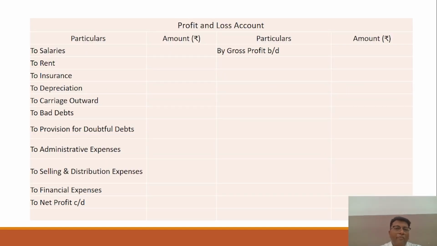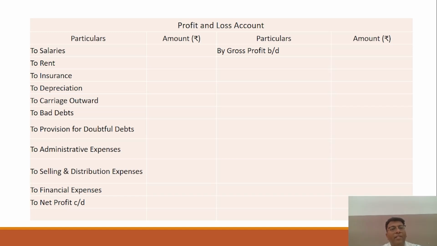And after that you have to prepare the profit and loss account. In order to determine the net profit or net loss, you have to prepare the profit and loss account. So this is the format. And on the debit side you have to mention all the indirect expenses, right, the expenses which are not directly related to your production.